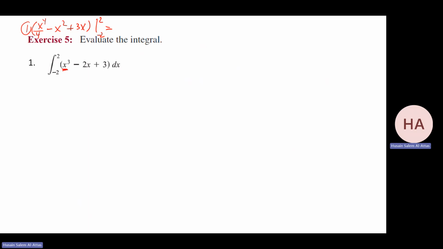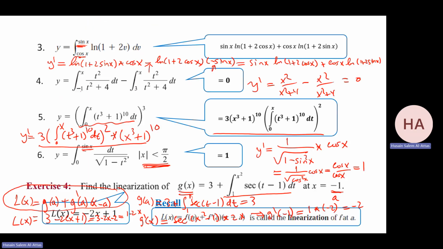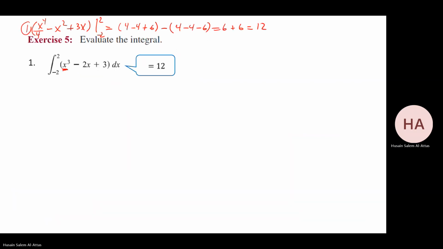What will you get? 2 to the power 4, 16 over 4, that will be 4 minus 4 plus 6 minus 2. It will be the same thing, 4 minus 4 minus 6. So that will be 6 plus 6, which is 12. So the answer for this one is 12, which is correct. Now let me do this one.